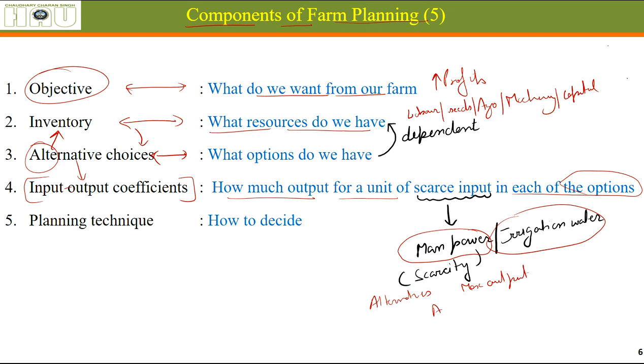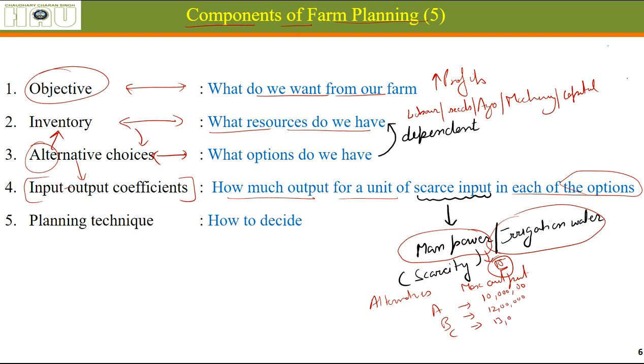Let's say we have three choices A, B, C, and per unit of this scarce resource, let's say we have only 5 people to work, and per manpower, alternative A gives us an income of, how much is it? 10 lakh rupees. This one will give us 12 lakh rupees.